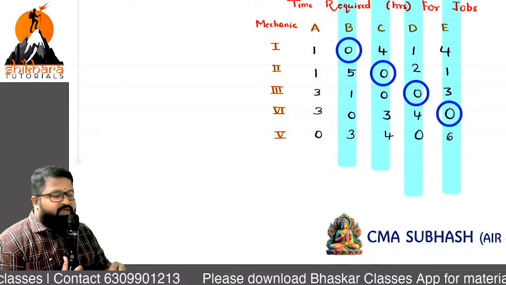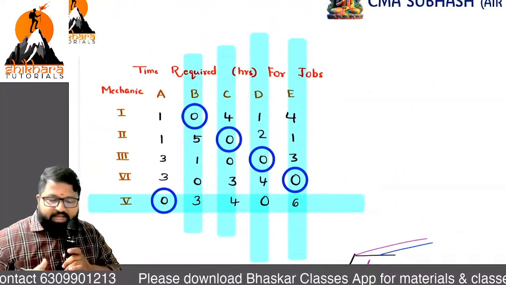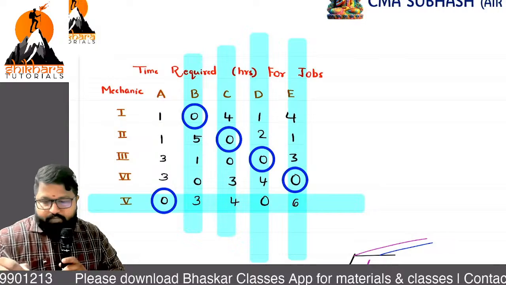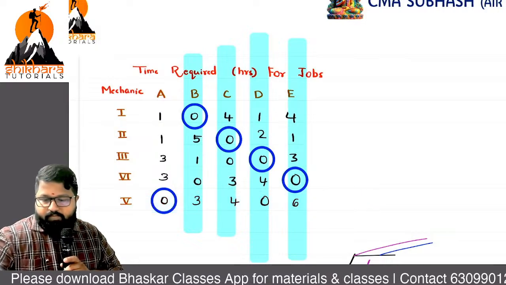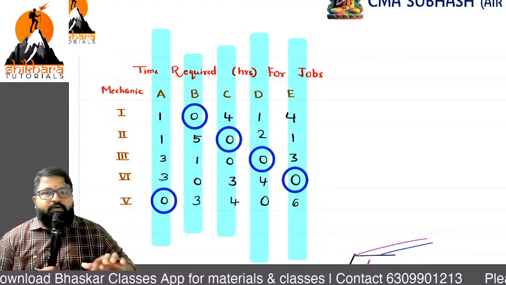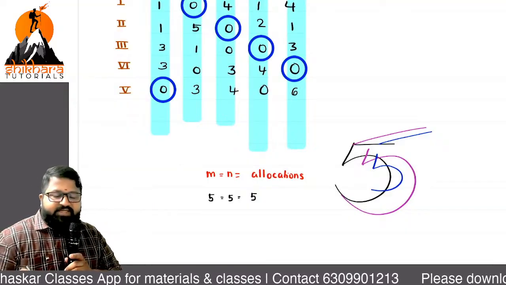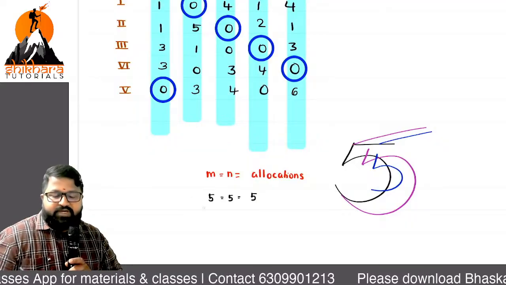Totally 5 equal to 5 equal to 5. If that part is done, and here it is a mistake. So 5, 5 and 5. Three 5s are done. Sir, we can take this as a single 5, but in an unnecessary way, I have written it as two 5s and all.